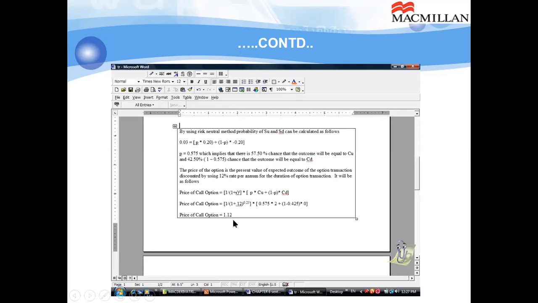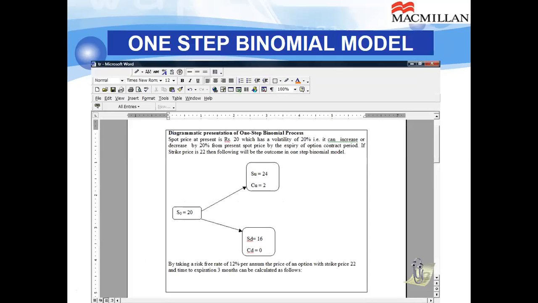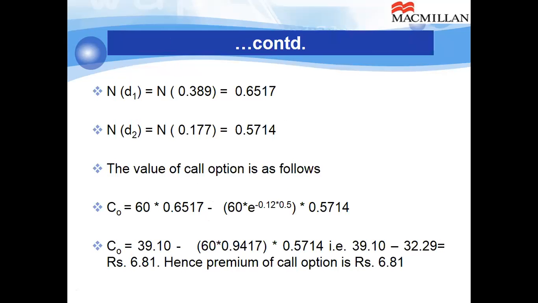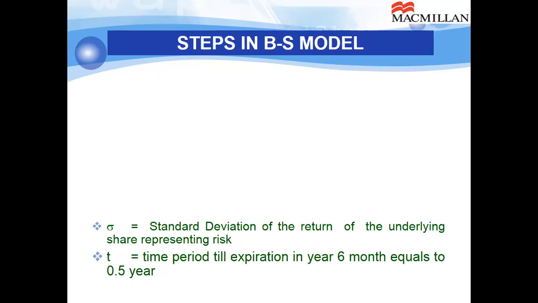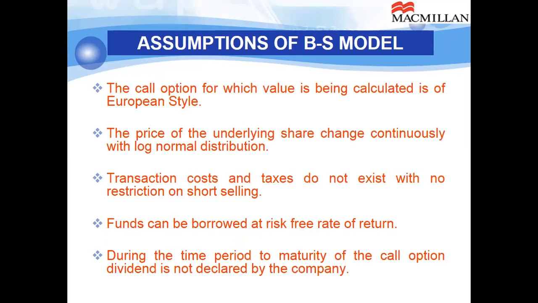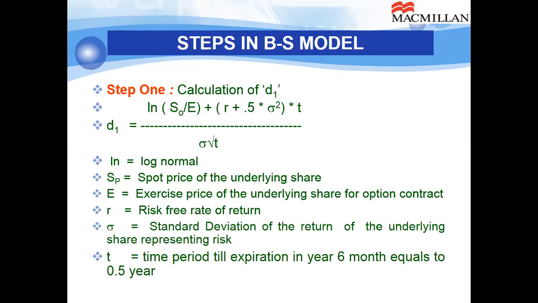So this is how we have shown the graphic presentation of the binomial model and the Black-Scholes model. Let me give a quick recap of the steps so that you can visualize how we did it. Step 1, you have to calculate D1 and the value corresponding to ND1, that is the area under the cumulative normal curve. The value D1 is called the hedge ratio for creating a risk neutral portfolio.